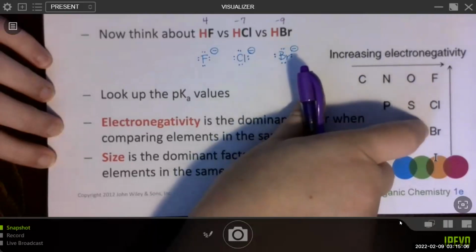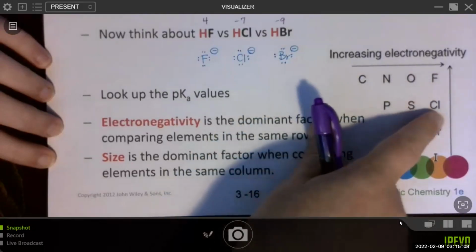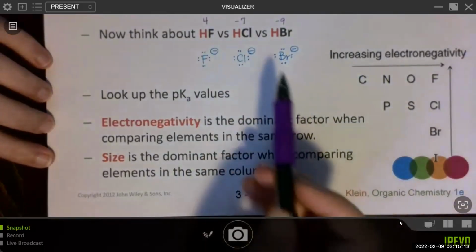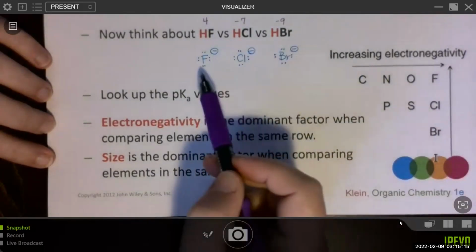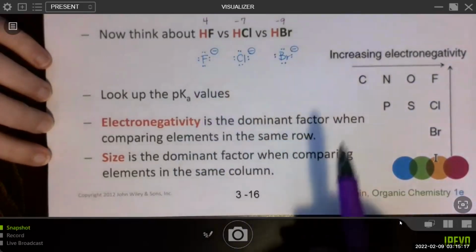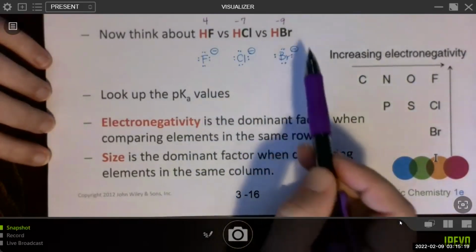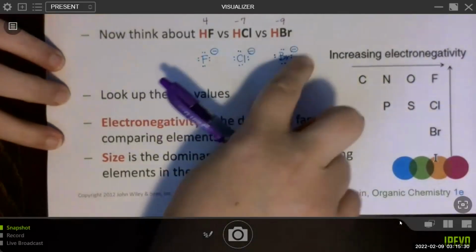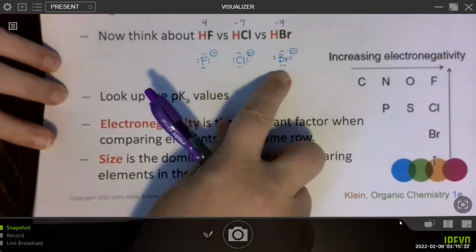The significantly larger elements actually stabilize a negative charge more effectively than smaller elements, because the electron is in a bigger orbital, so it has more freedom. As a result, size is a more important factor than electronegativity.